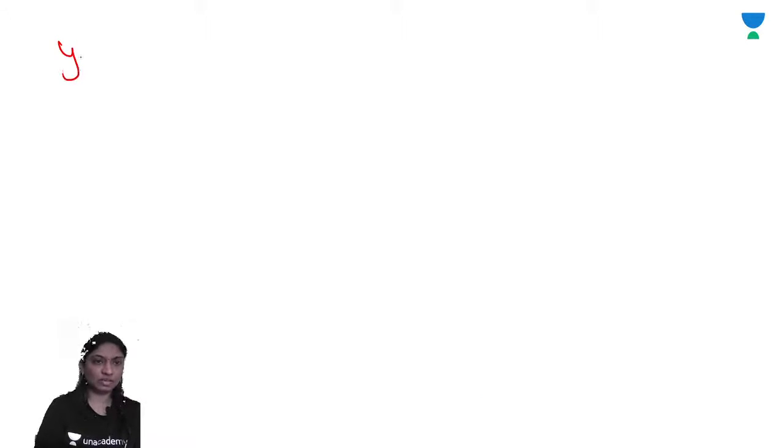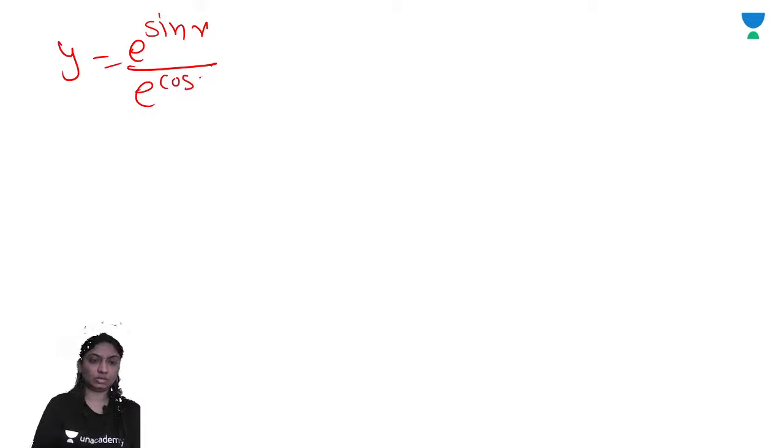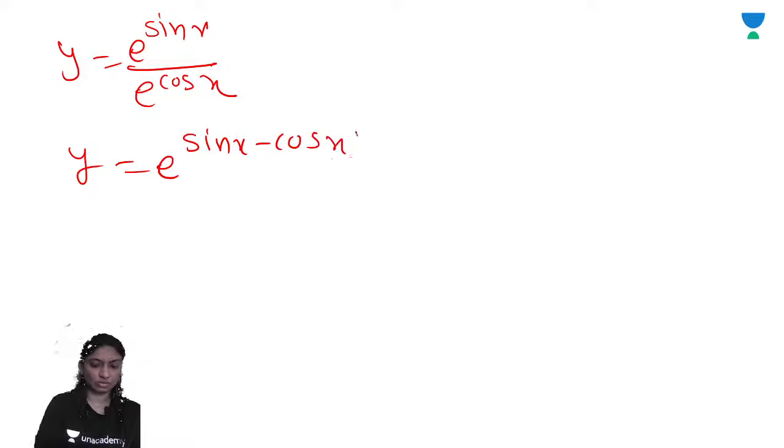Here y is given as e raised to sin x upon e raised to cos x, right? So y is equal to e raised to sin x minus cos x.